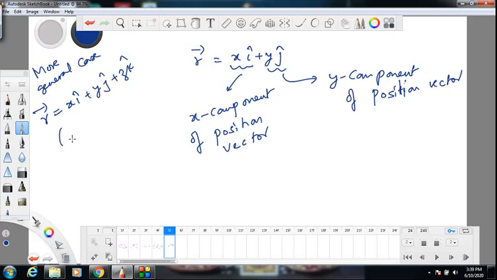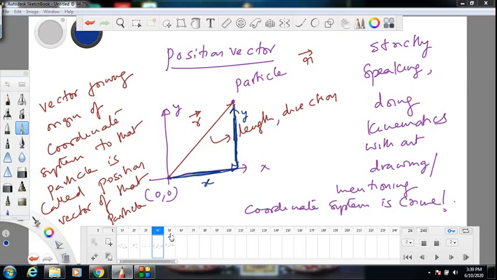This is for 3D. What I am discussing here is for 2D, 2 dimensions. 2 dimensions means the particle moves in a plane. 3 dimensions means the particle is moving in space. So position vector, either you can write it as R or you can write it in terms of components: xi, x units along x-axis, and yj, y units along y-axis. I is unit vector along x-axis, j is unit vector along y-axis. We already saw this in the unit vectors topic.